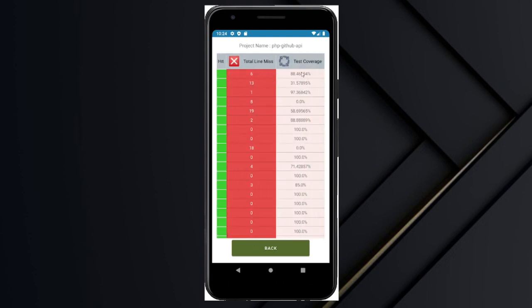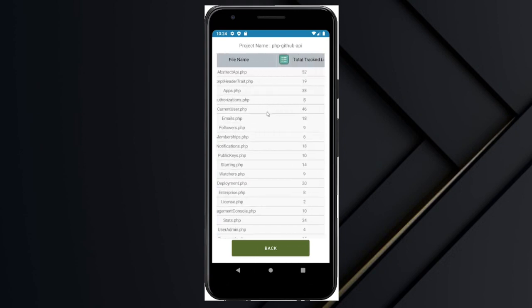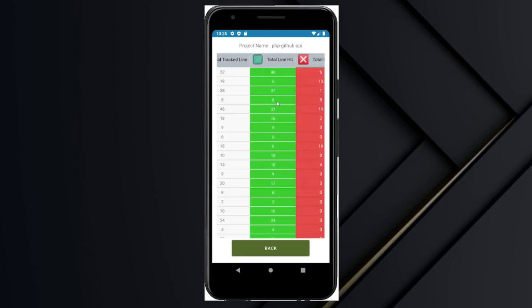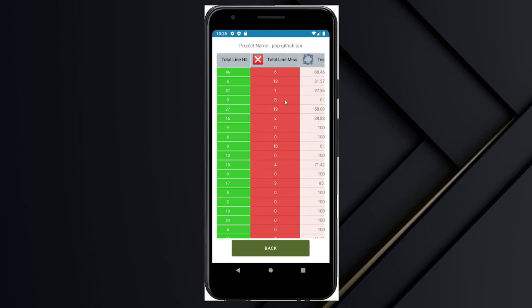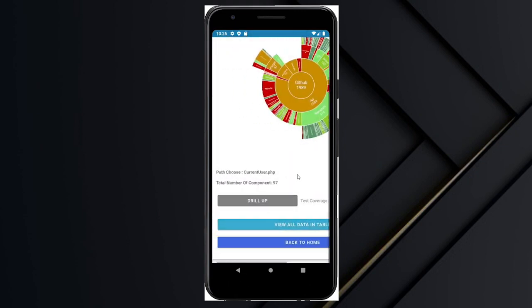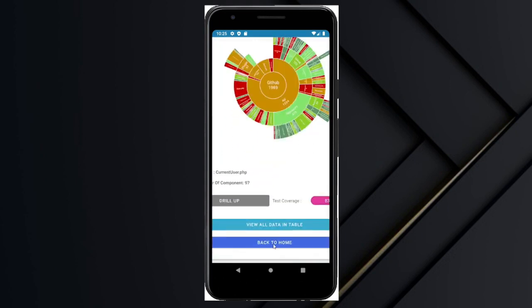Then the test coverage is shown here. For example, for this file authorization.php, the total tracked lines is 8, but the number of lines hit is 0. So the total lines missed is 8, and the test coverage is 0%. Then you need to go back to home.